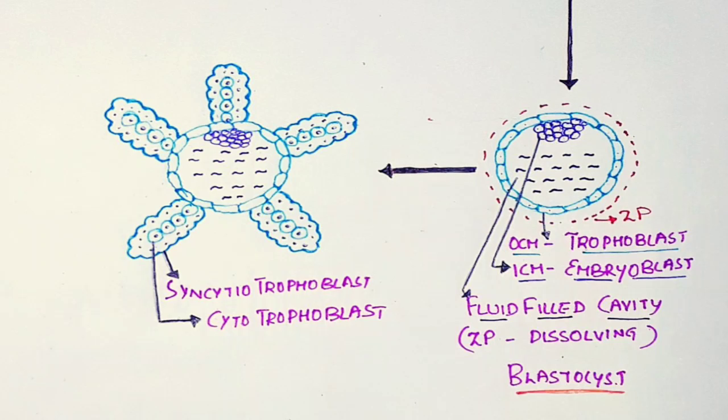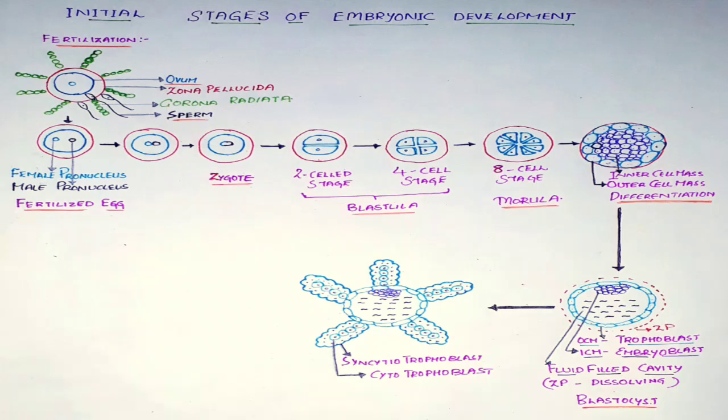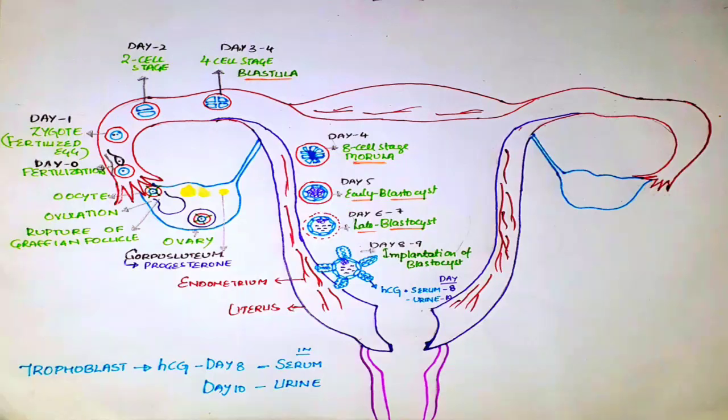The center of each villus is made up of cells with their nuclei intact, but the cells at the periphery fuse with each other and make a network called syncytium, with all their nuclei floating in the cytoplasm. The cells at the centers are collectively called cytotrophoblast, and the cells at the periphery are collectively called syncytiotrophoblasts. Now, blastocyst reaches the uterine cavity.